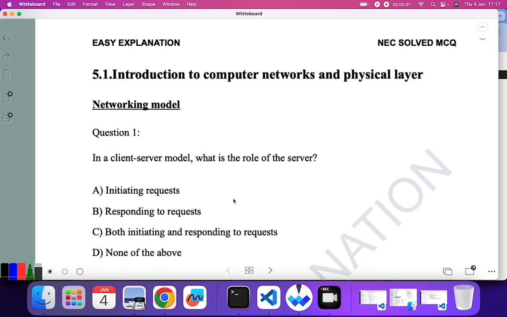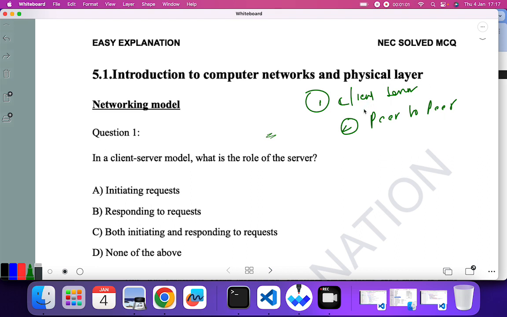The first topic from 5.1 is networking model. Here we are going to study two models in the networking model. First one is the client server model and the second one is the peer-to-peer model. So what is basically a client server model?